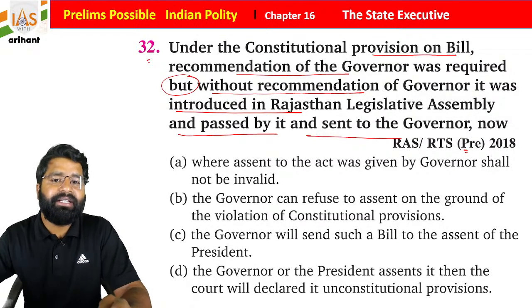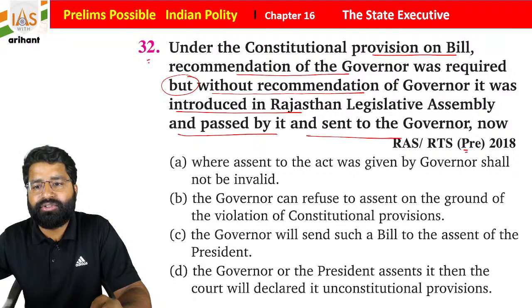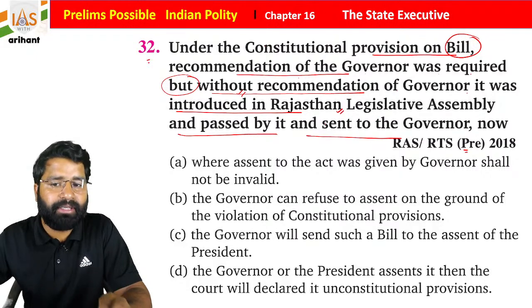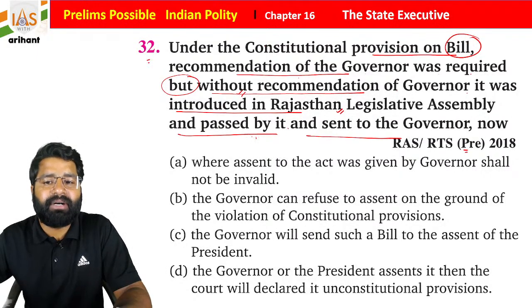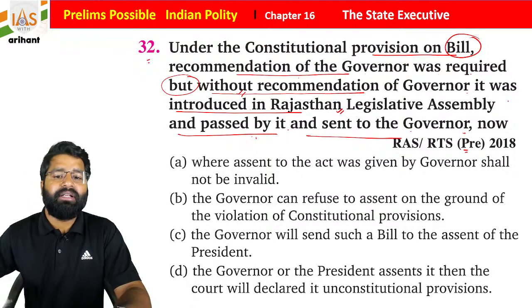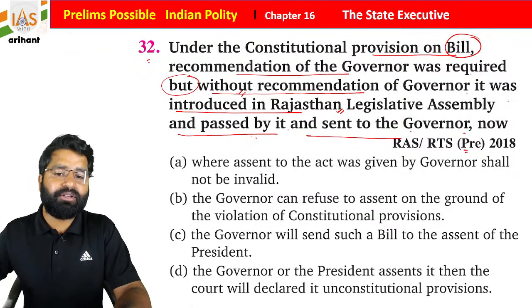Now just read it. Under the constitutional provision on a bill, the recommendation of the governor was required, but without it, the bill was introduced in the Rajasthan Legislative Assembly, passed by it and sent to the governor. Now, which of the following can he do?